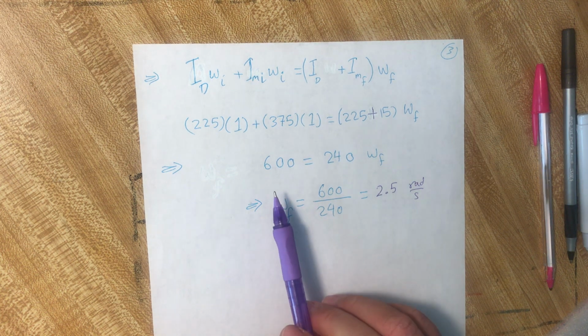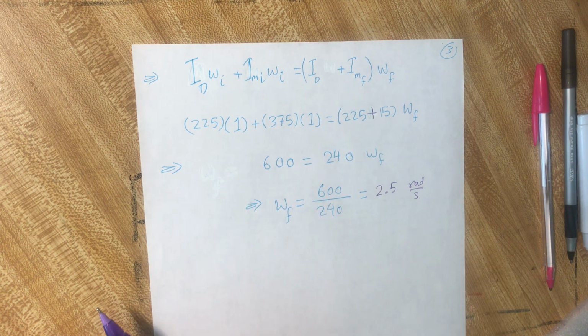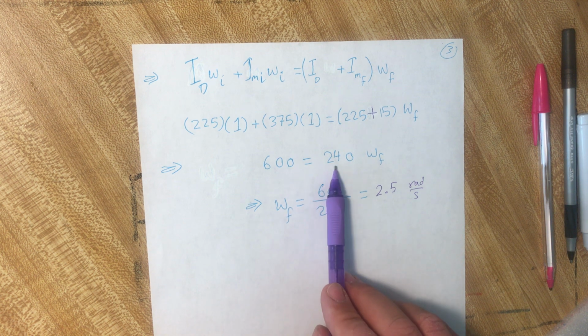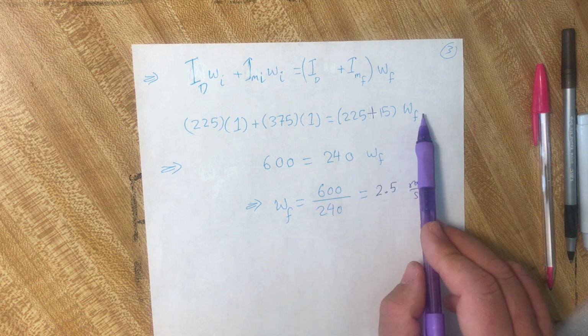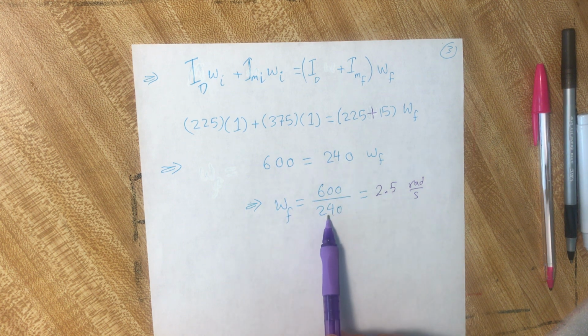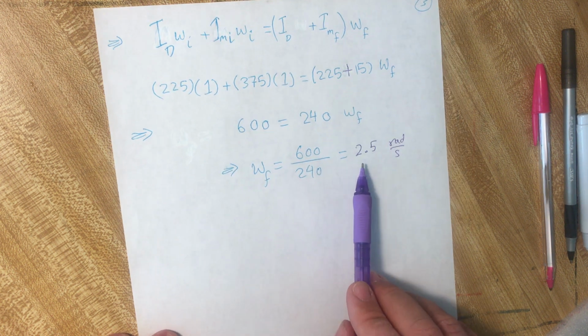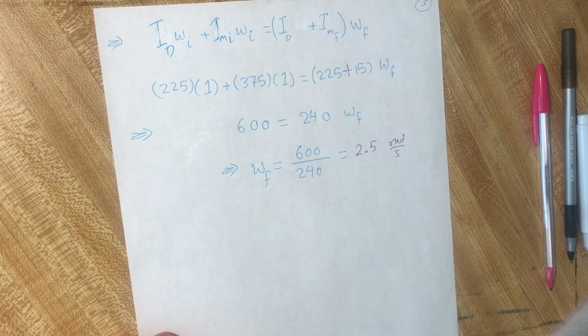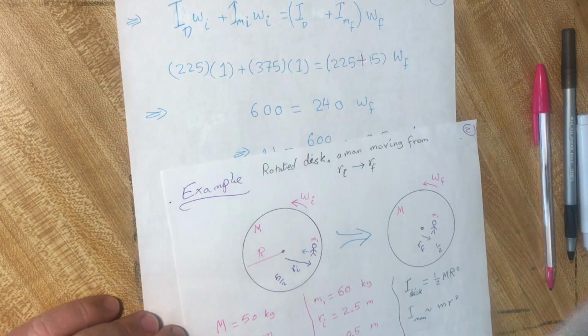Now I just put in the numerical values. This will be 600 equal to 240 omega final. Just divide both sides by 240, then omega final will be equal to 2.5 radians per second. Look, omega initial in this example is 1.